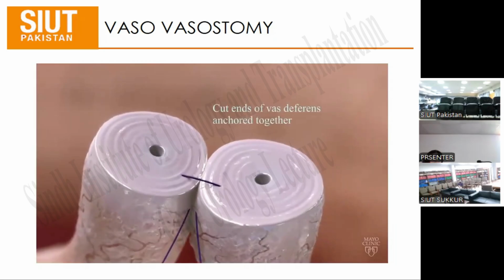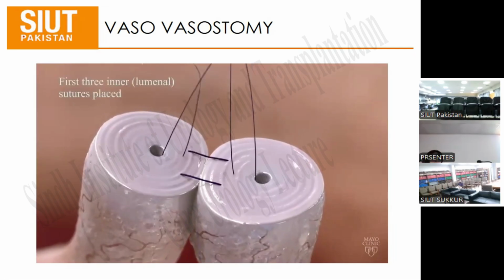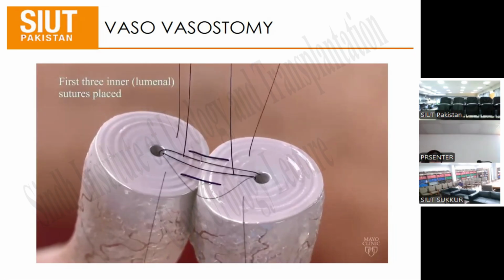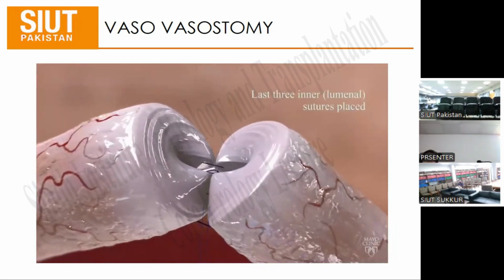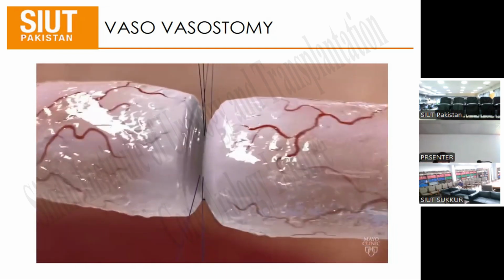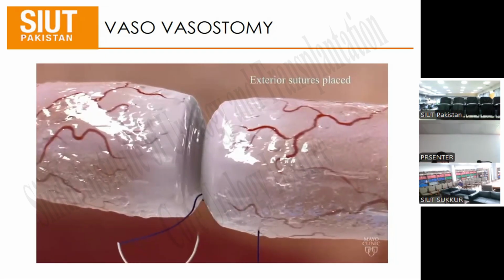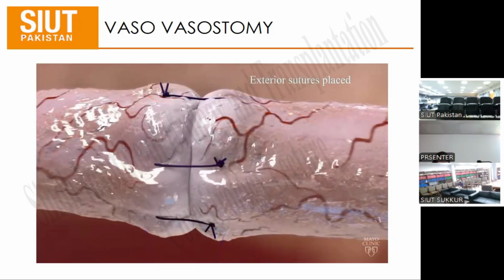To accomplish the reattachment, initial stitches are placed to reapproximate the vas deferens. After this step, several intraluminal smaller sutures are placed to bring the lumen of the vasa together. Additional sutures are then placed to completely enclose the opening of the vas, and final supporting sutures are placed to reinforce the newly attached vas deferens. Once the sutures are tied, the final connection is complete, and the vas deferens is returned to its normal location. The animation demonstrates the final result of a vasovasostomy.